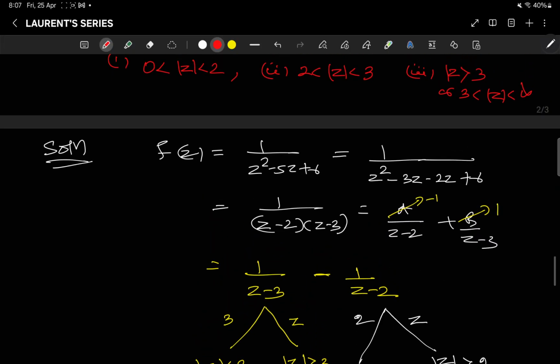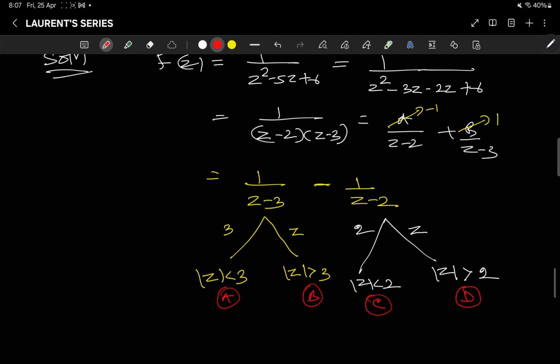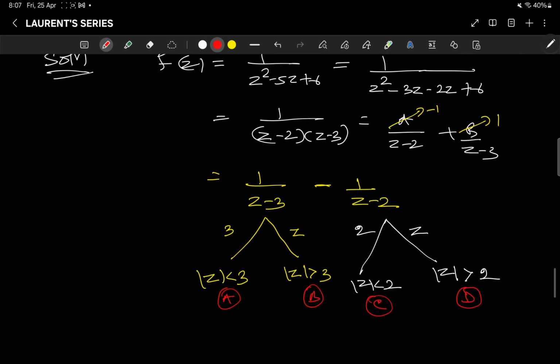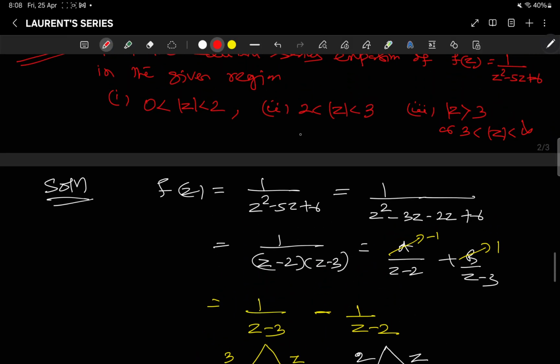Now for question number 1 to work, it is within 0 less than |z| less than 2, right? If I take this 2 here, then it will work for 0 less than |z| less than 2. The second annular region is 2 to 3.